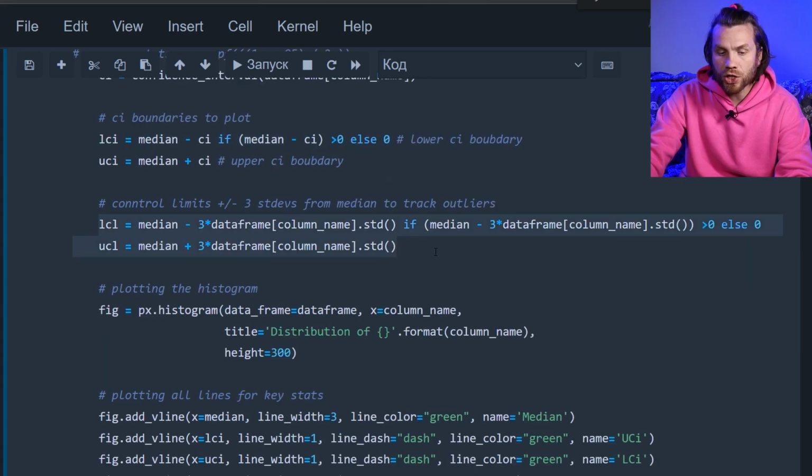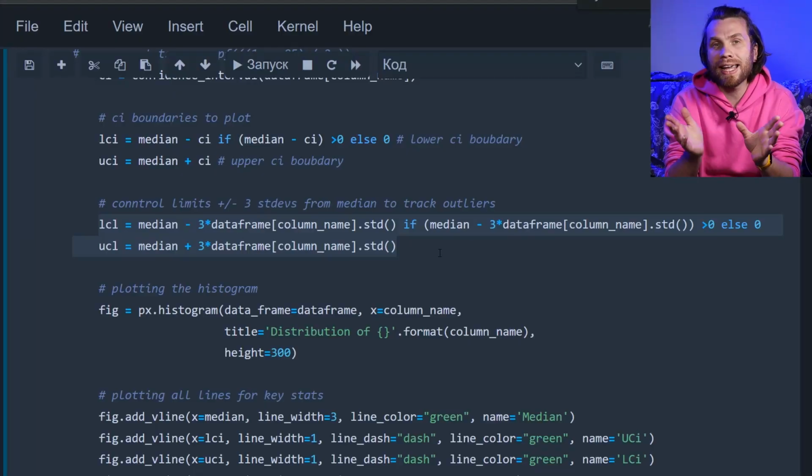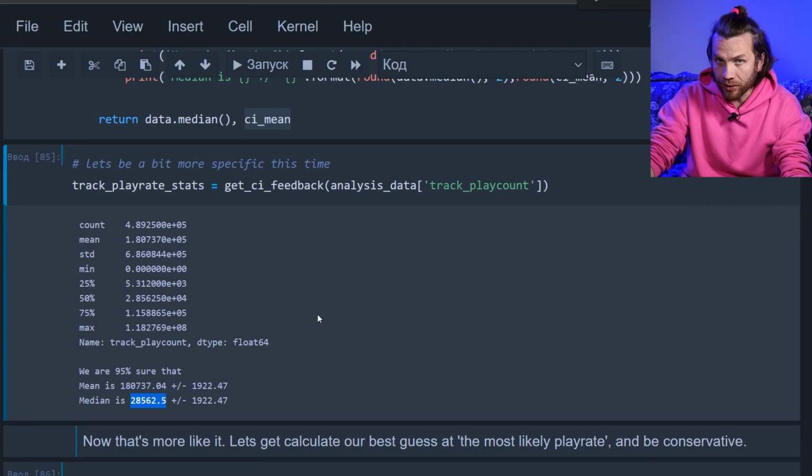We do the same with control limits, which are plus or minus 3 standard deviations we've just discussed. It's an imaginary line that is used to track special cause deviations. If a track gets 28,000 plays, that's a normal situation, that's the median situation, that's the mathematical expectation. But if it gets 1,000,000 plays, is it normal or not?